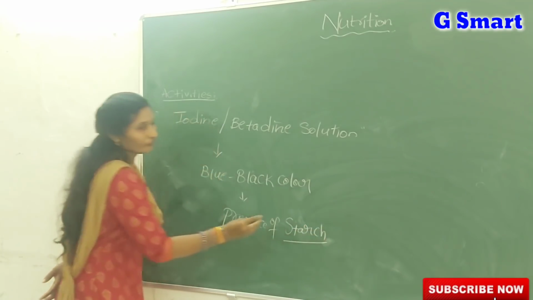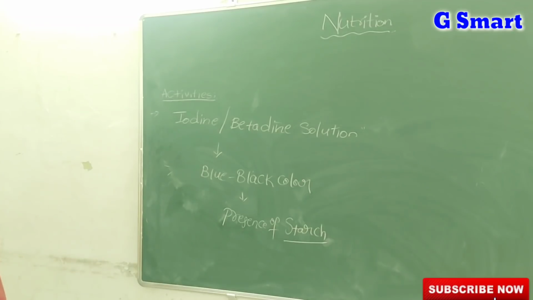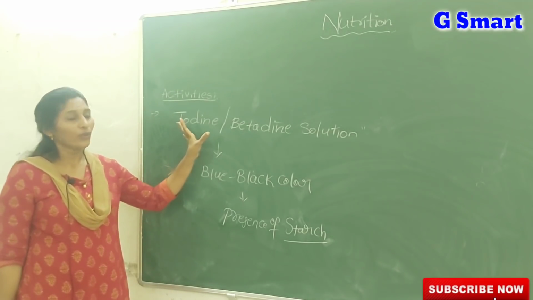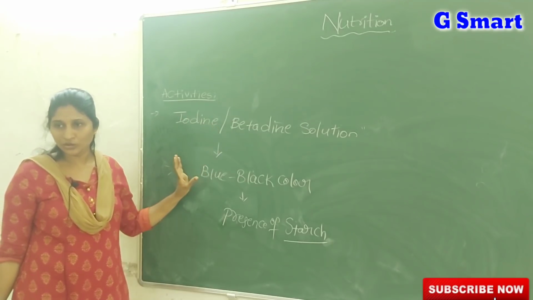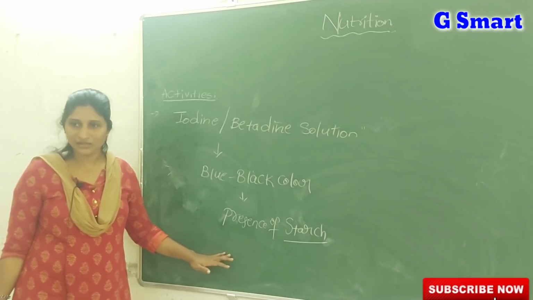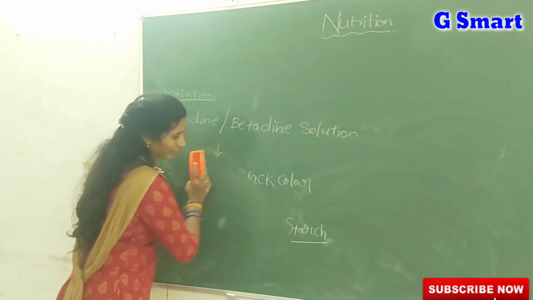Whether it is a leaf or any food material, if we want to confirm whether it contains starch, we have to pour a few drops of iodine or betadine solution over it. If it changes into blue black color, it confirms the presence of starch in that food material or leaf.